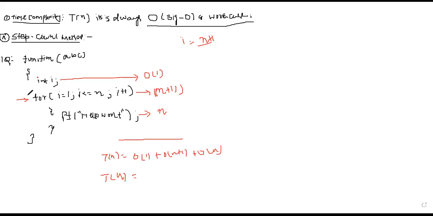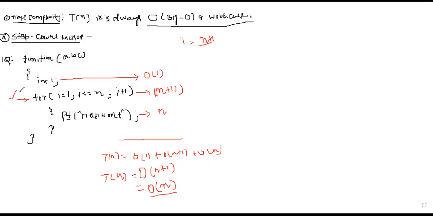So what is the statement taking maximum time? The first statement is taking the maximum amount of time, which is nothing but order of n plus 1. And we know that while calculating the time complexity, we have to ignore the constant. So it will be order of n.